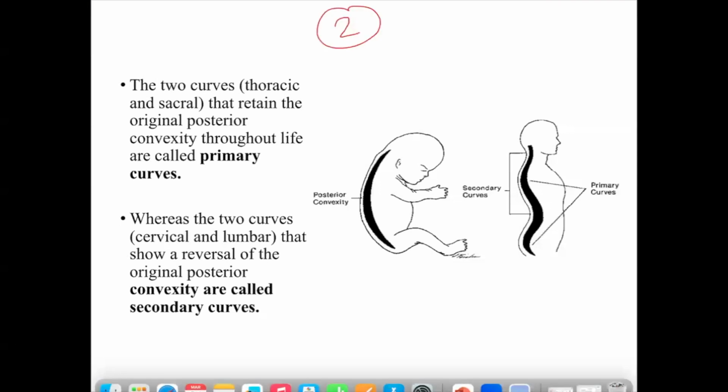Then thoracic and sacral are remain in their original position.